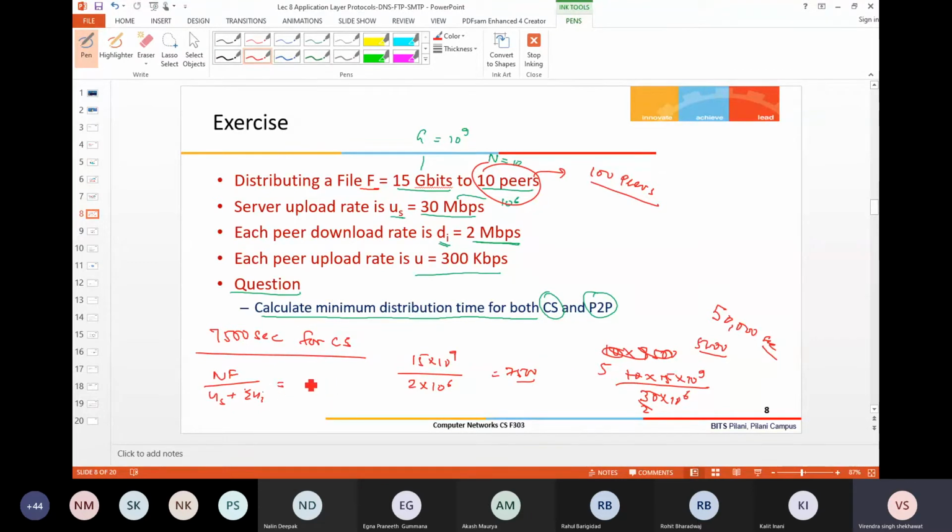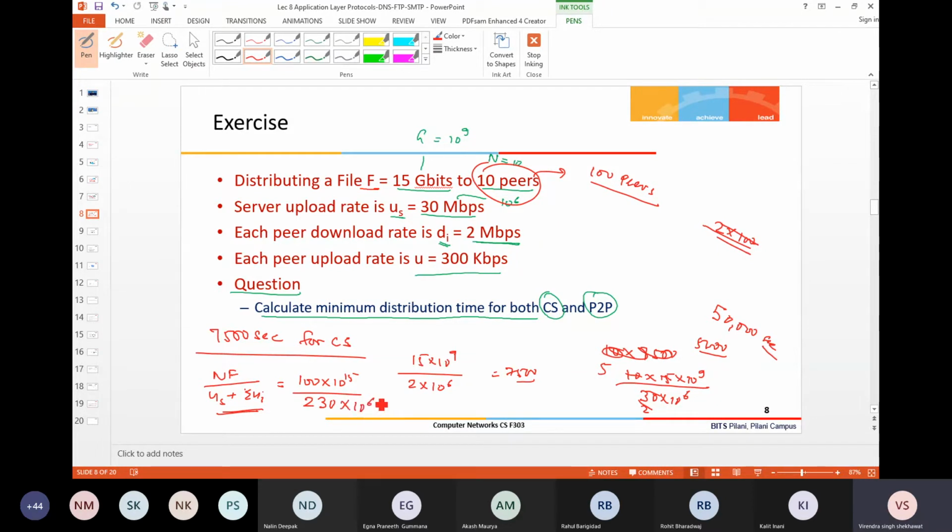N is 100, F is 15 into 10 power 9, and US is 30 Mbps. Then 2 Mbps for 100 users, so 200 plus 30 gives 230 Mbps in total.